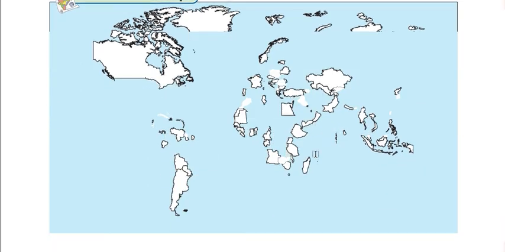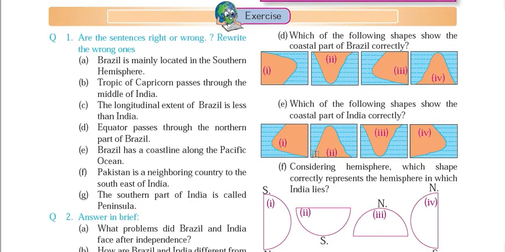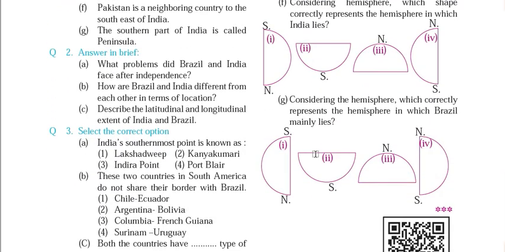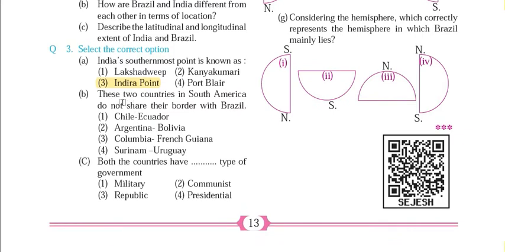Then the next one. The next question is, select the correct option. India's southernmost point is known as Indira Point. We have already discussed it, okay. It is a part of the Andaman and Nicobar Islands.